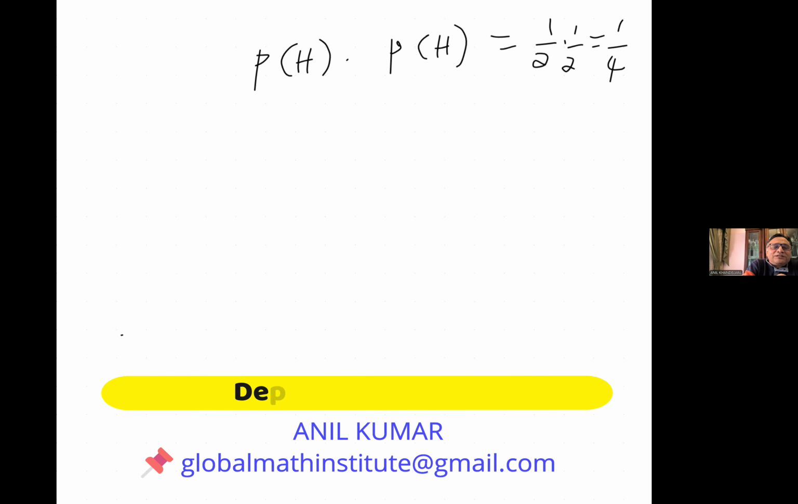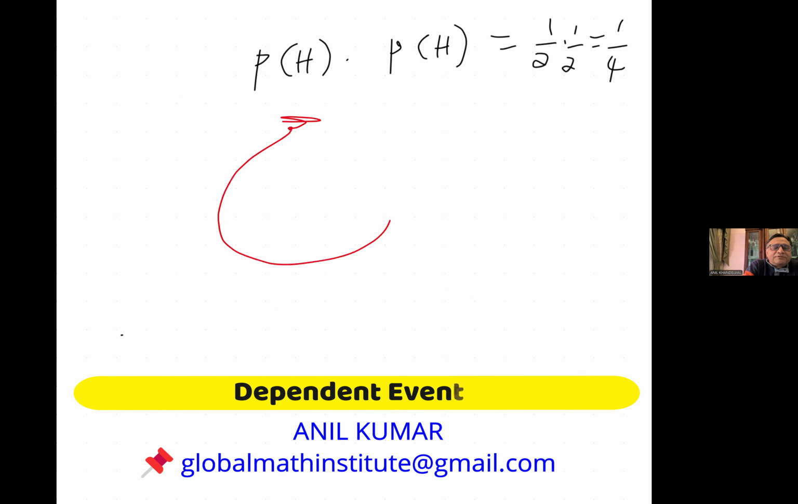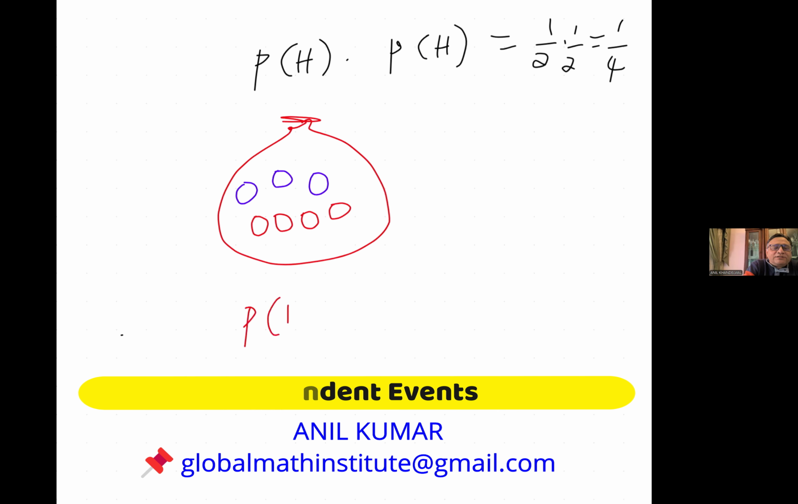So let's say we have a bag, and in this bag we have, to keep it easy for me, some blue marbles, three of them, and some red marbles, let's say four of them. So we have a bag with some blue and red marbles. They are exactly similar except for the color. Now, what is the probability of taking out a red marble? It is 4 out of 7, correct?